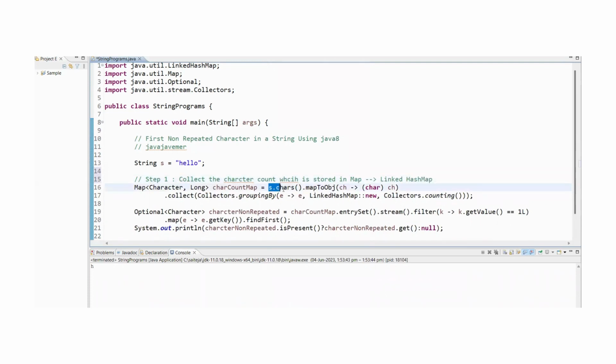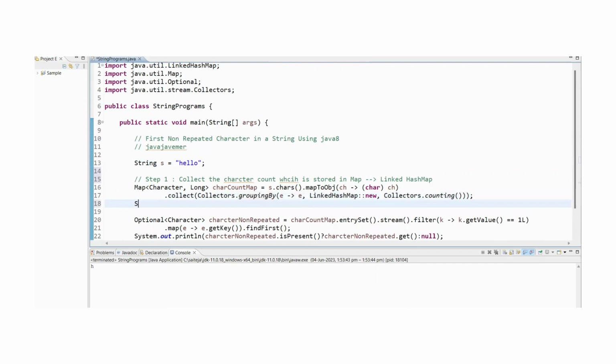What we have done is split the string into chars and map each to a character. Then we are grouping by these particular string characters, so that we will be able to fetch that particular character and the character count.